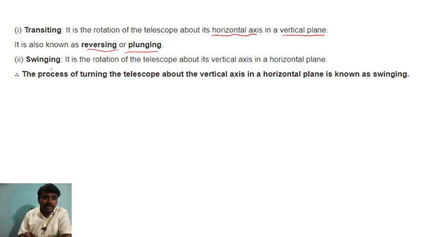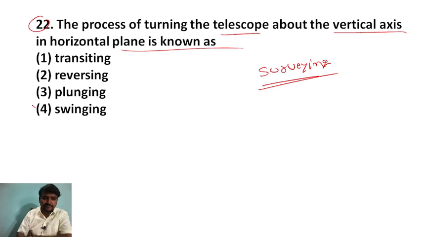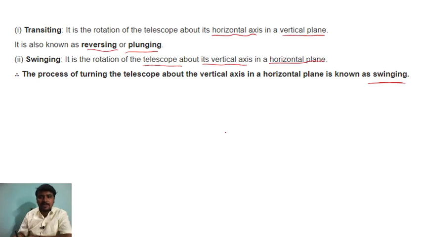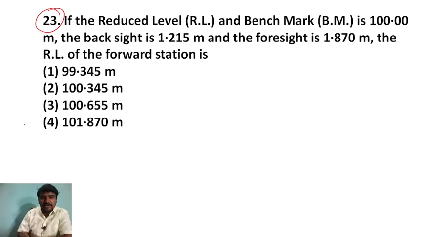Transiting ಅಂತಾರೆ. Swinging is nothing but rotation of telescope about its vertical axis in horizontal plane. Okay, simple ಆಗಿದೆ. So ಇದಕ್ಕೆ ಆನ್ಸರ್ ಏನಿದೆ ಹೇಳಿ? Swinging is the answer for the given question. Right? Next question. Question number 23.